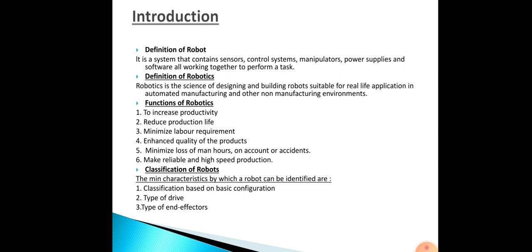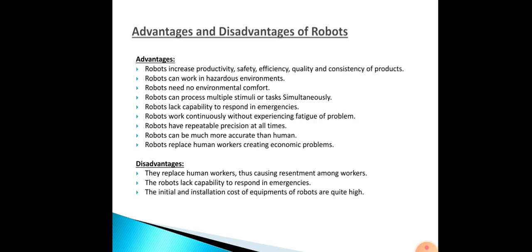Then next one, classification by type of end effectors. End effectors are what do the pick and place and all those tasks. These are the types of classification of robots.